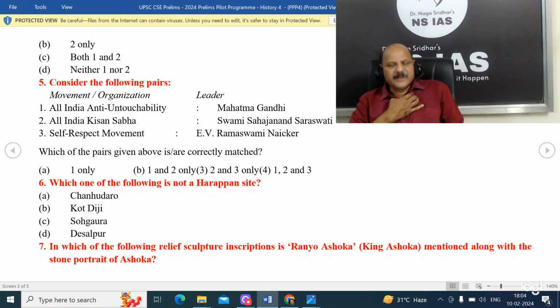Then All India Kisan Sabha, Swami Sahajanand Saraswati is correct. Mahatma Gandhi is also correct. So the answer is 1, 2, 3.